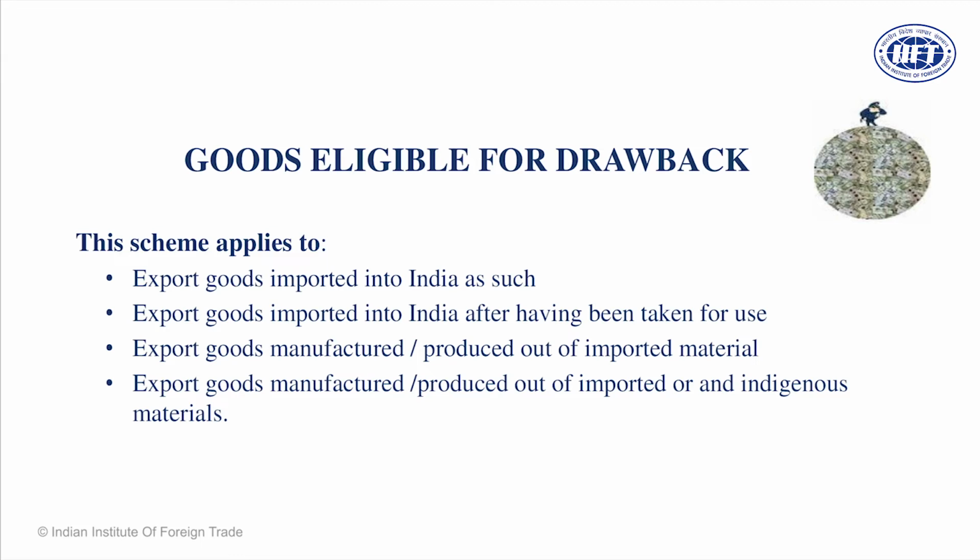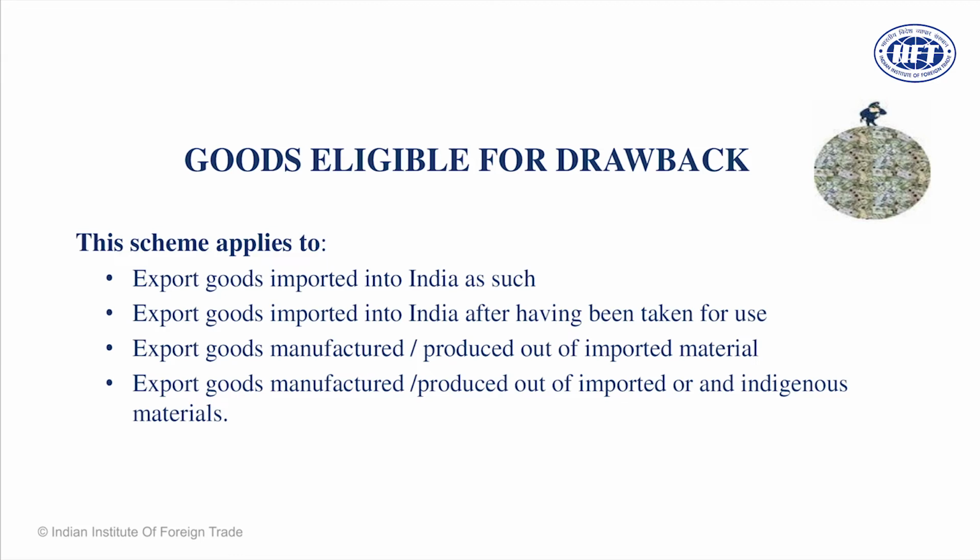Section 75 has three types of drawbacks, and out of these I would like to emphasize only the first part, which is goods manufactured out of imported material, because subsequent tax reforms in India have largely neutralized the fourth part. So these are goods for which you have procured certain components from another country, and then the goods are manufactured. In the earlier case, goods were not manufactured. There was no value addition. You imported goods, you re-exported goods. You imported goods, you used them, you re-exported them. Drawback. So goods were not put into manufacturing.